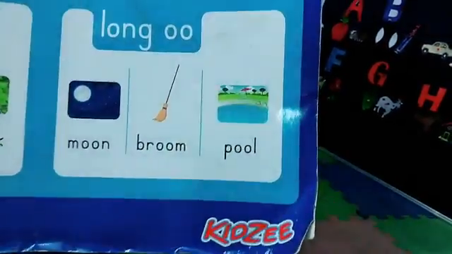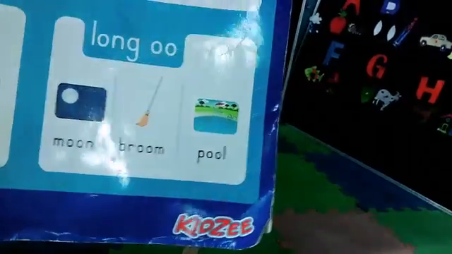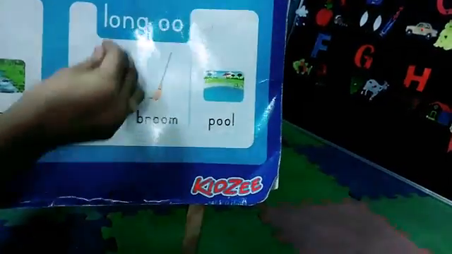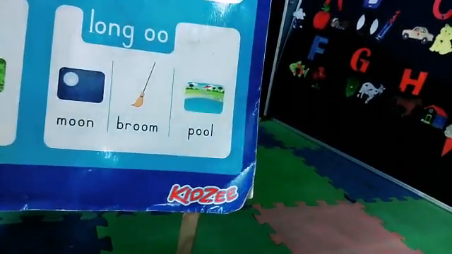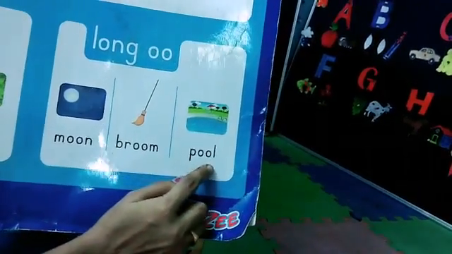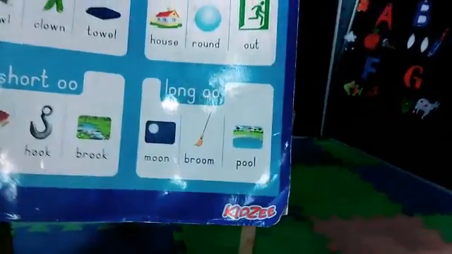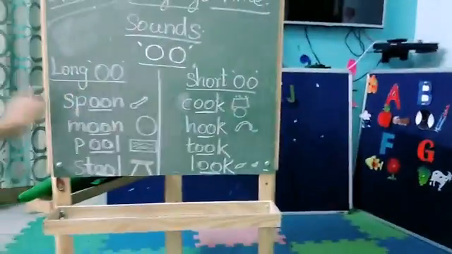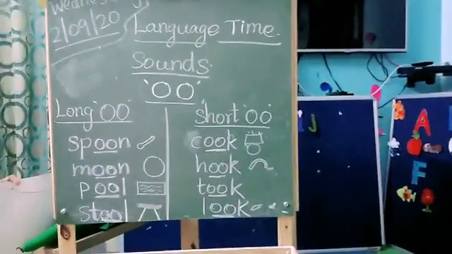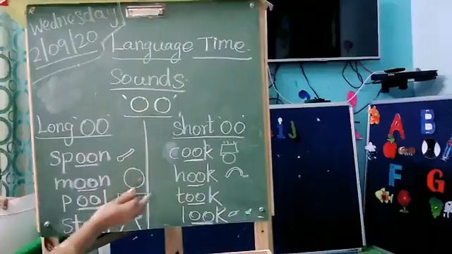Okay kids. Next, long vowel makes what sound? Ooh. See here? In this place, the long vowel makes the long ooh sound. Long vowel makes what sound? Ooh. So here how to read this word? Moon. Broom. Pool. Okay kids, can you understand? Long vowel makes oo sound. Next, short vowel makes oo sound.